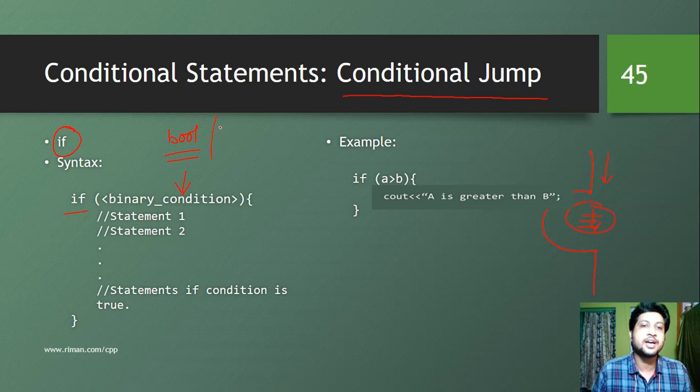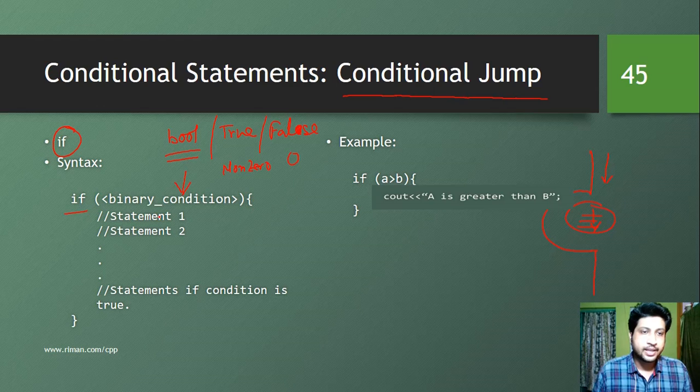That means it will return either true or false, or it can be zero and non-zero. Any non-zero value in a binary condition represents true. Zero always represents false.